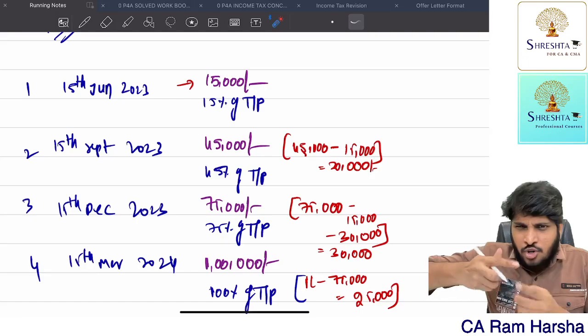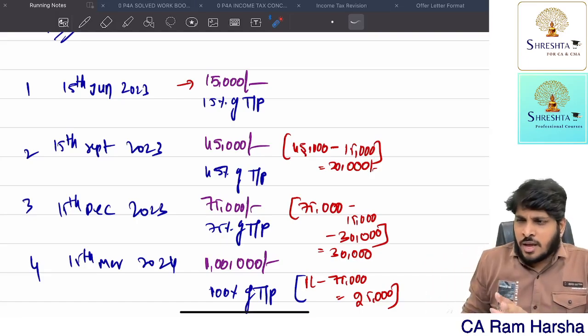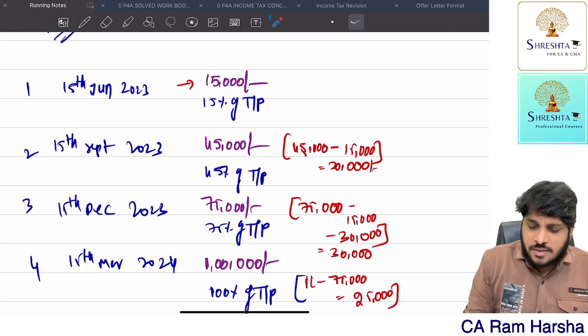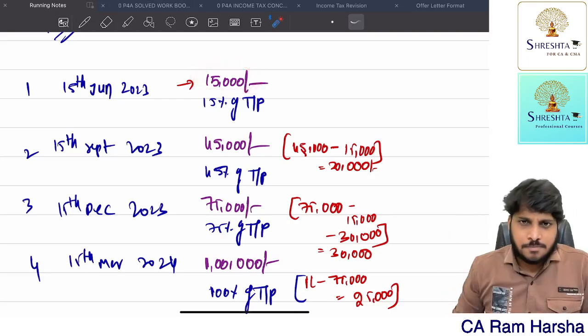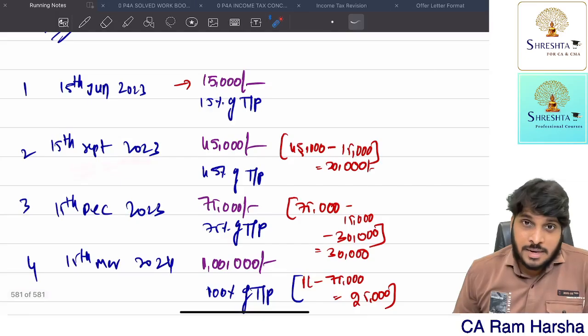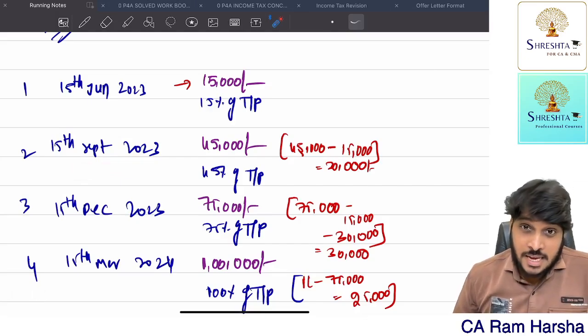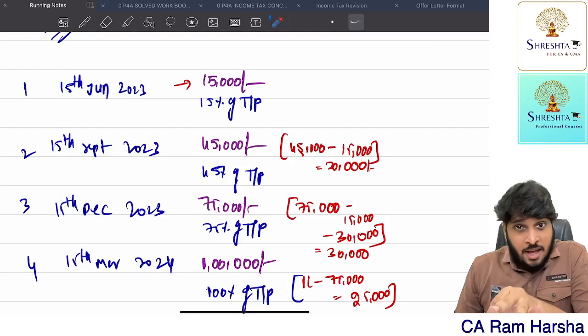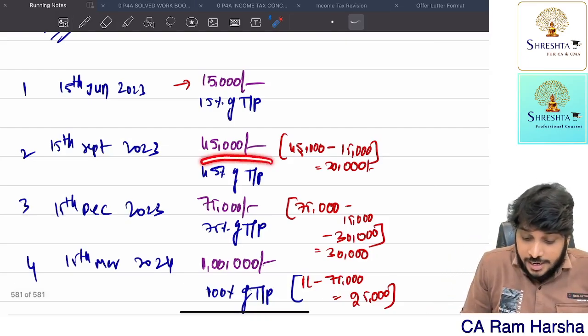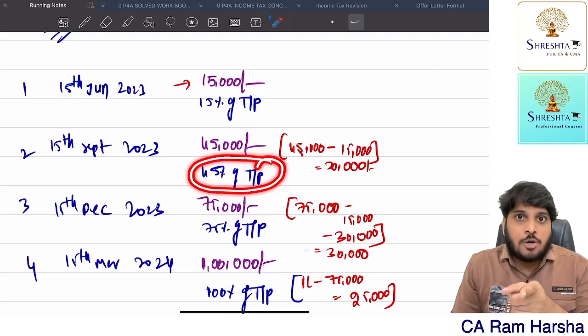Did you pay any amount already within 15th June? Nothing. How much is 15%? That much you pay. Sir, 15% is 15,000 are paid, sir. By second installment, how much you should be paying? They did not tell how much you should pay. They told you 45% of the tax payable amount you should be completing.